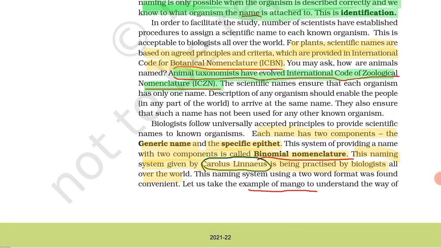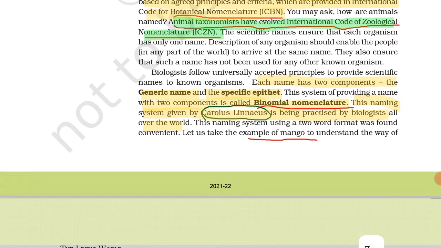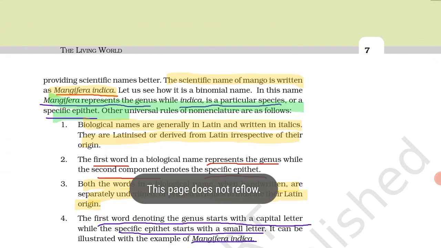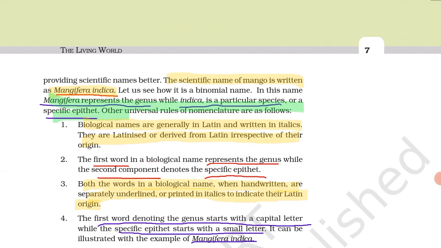Let us take an example of mango. The scientific name of mango is Mangifera indica. We know that each name has two components: the first is the generic name and the second is the specific epithet, and this is called binomial nomenclature, given by Linnaeus.